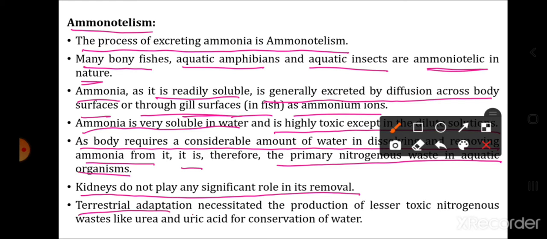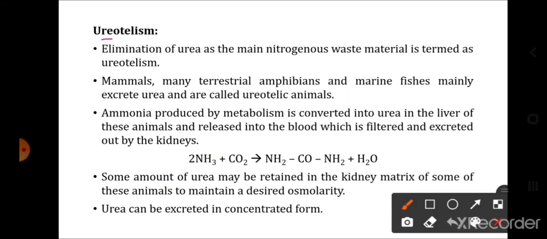Terrestrial adaptation necessitated the production of less toxic nitrogenous waste like urea and uric acid for conservation of water. Now, elimination of ammonia requires a large amount of water. So for terrestrial adaptation, or for land animals, a particular adaptation is needed where less toxic nitrogenous waste is made so that water can be conserved, and therefore there are two other nitrogenous wastes, urea and uric acid. First of all, the second nitrogenous waste produced is urea.